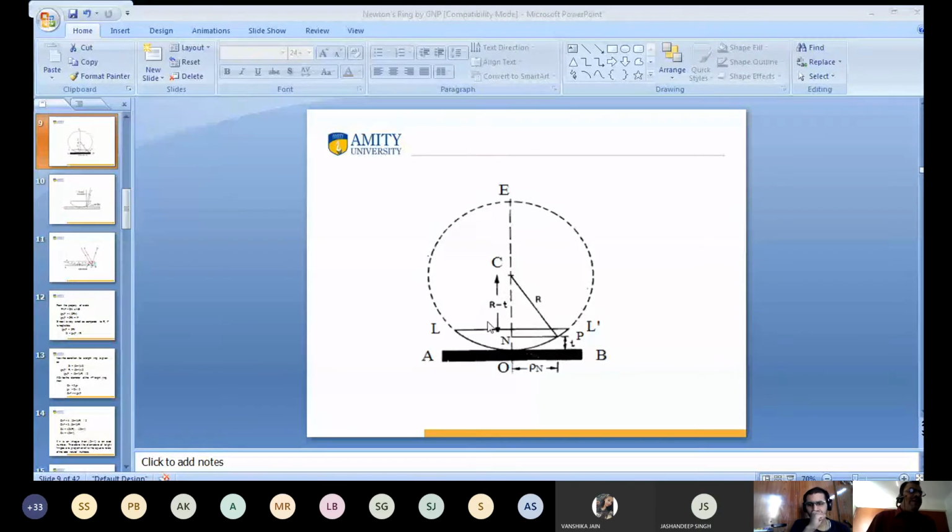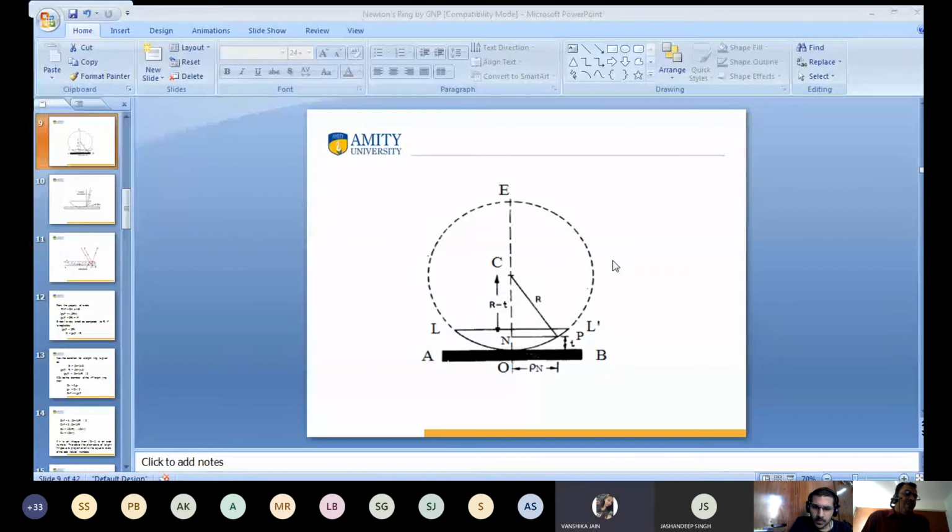You know what the property of circle is? Again I tell you, you can write NC into CE is equal to square of R. Can you write? Yes or no? Anshuman, Vansika, tell me the answer. The value of OC into CE is equal to the square of the radius, R square.